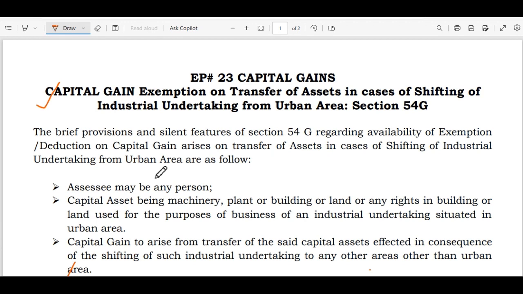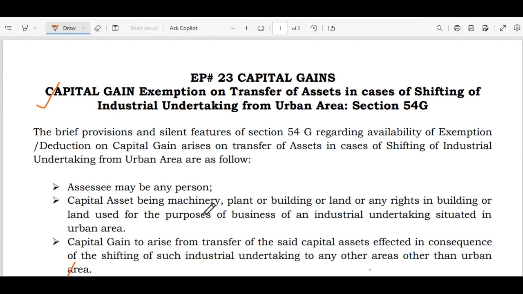The brief provisions and salient features of Section 54G regarding availability of exemption or deduction on capital gain arising on transfer of assets in case of shifting of industrial undertaking from urban area are as follows. Assessee may be any person.